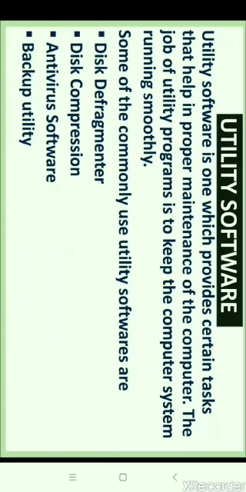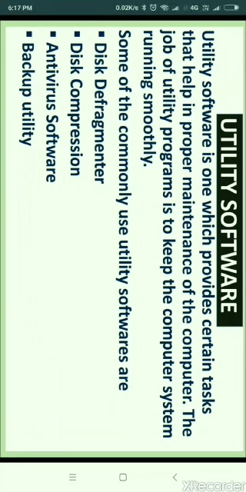Third and last type of system software is utility software. Utility software is required for the maintenance of a computer. Utility software is one which provides certain tasks that help in proper maintenance of the computer. The job of a utility program is to keep the computer system running smoothly. Some of the commonly used utility software are disk defragmenter, disk compression, antivirus software and backup utility.